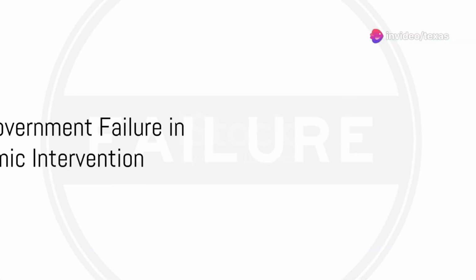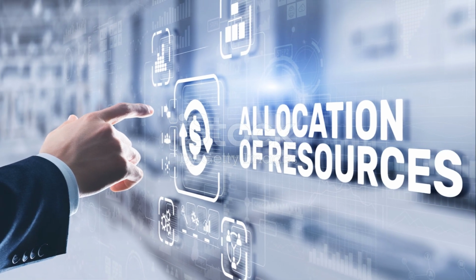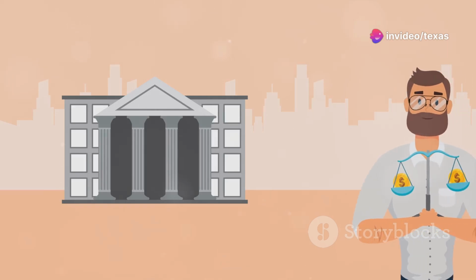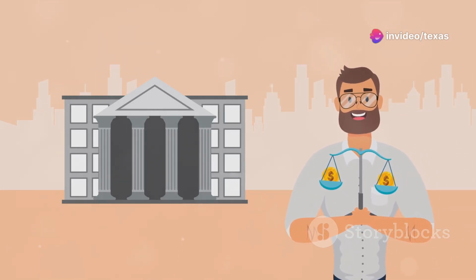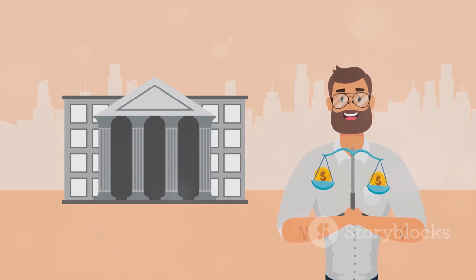But what happens when government interventions fail? Let's find out. Government failure in the context of microeconomics is when government intervention in the economy leads to an inefficient allocation of resources and a decrease in social welfare. This is often the unintended consequence of policies designed to correct market failures.